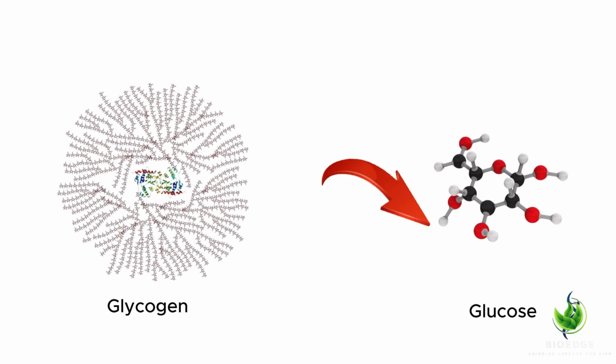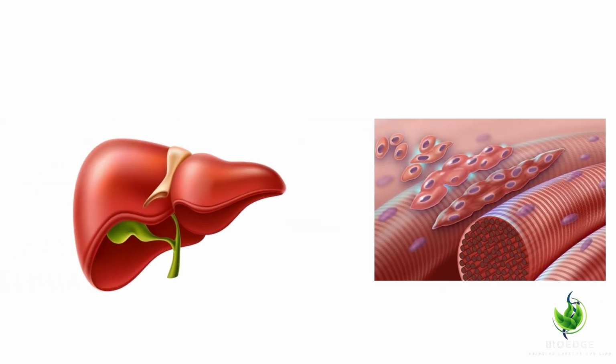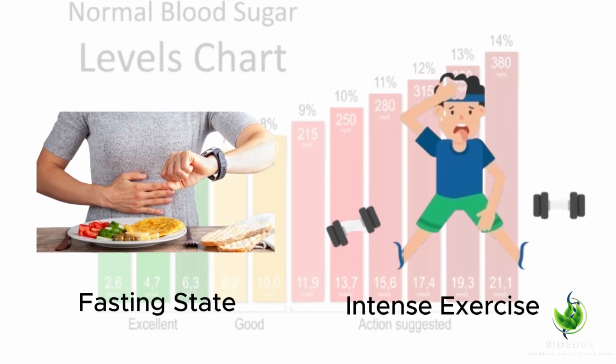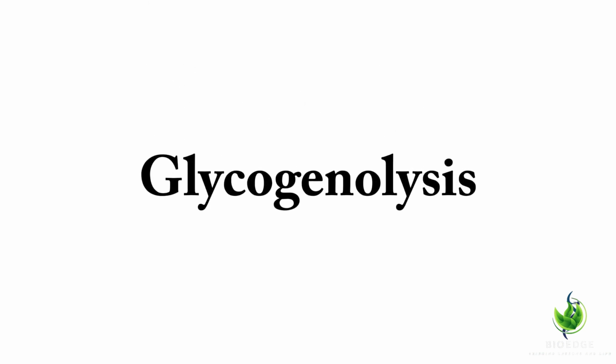Glycogenolysis. It is the metabolic process by which glycogen, a stored form of glucose, is broken down into glucose. This process primarily occurs in the liver and muscles, and it is essential for maintaining blood sugar levels, especially during fasting or intense physical activity. The process of glycogenolysis.